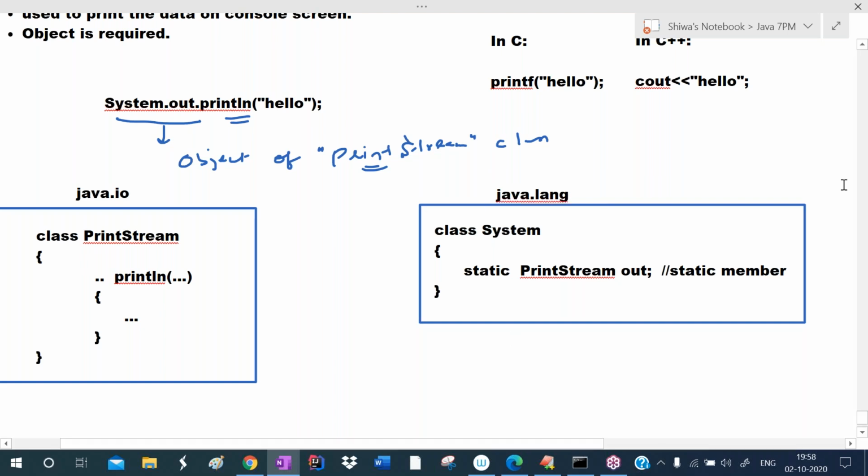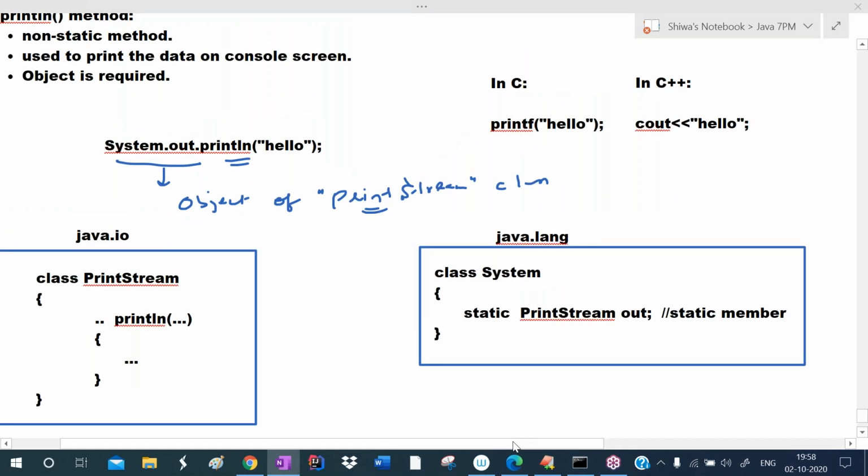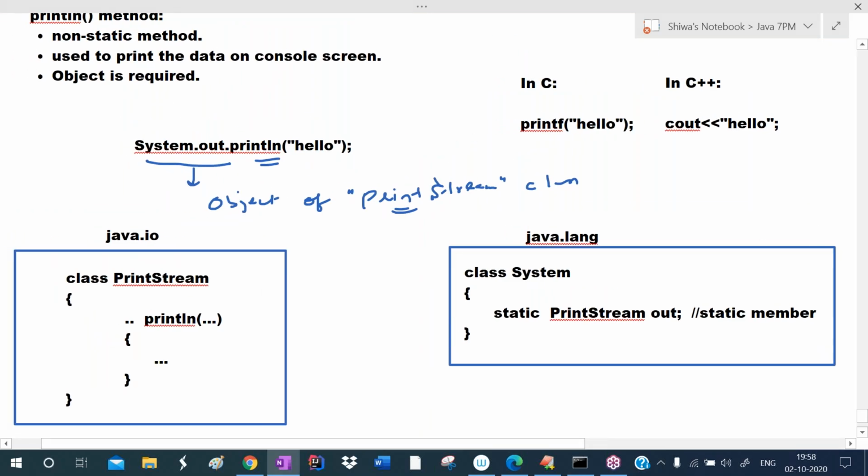Okay, so listen carefully. Once again, I'm repeating. In C language, to print data, what do we write? Printf hello. Printf is the function. In C++, to print hello on the output screen, we write cout insertion operator. So cout is the object. With the help of the object, you are calling the insertion operator method, and you are passing hello as the argument. This is in C++.